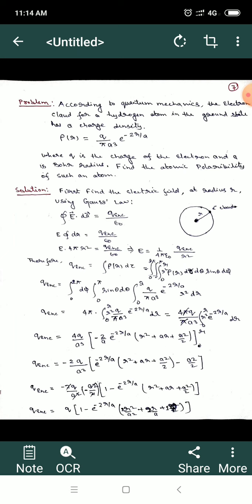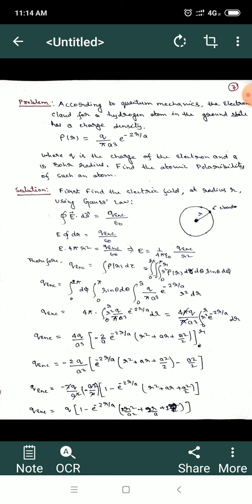Again, taking a square by 2 common from both, the minus becomes plus and a square is cancelled out. So that is minus, bracket 1 minus e to the power minus 2 r upon a, in a small bracket, r square plus ar plus a square by 2.